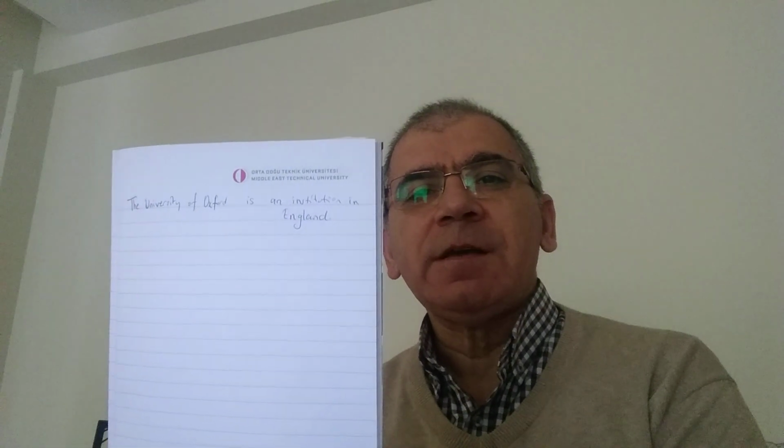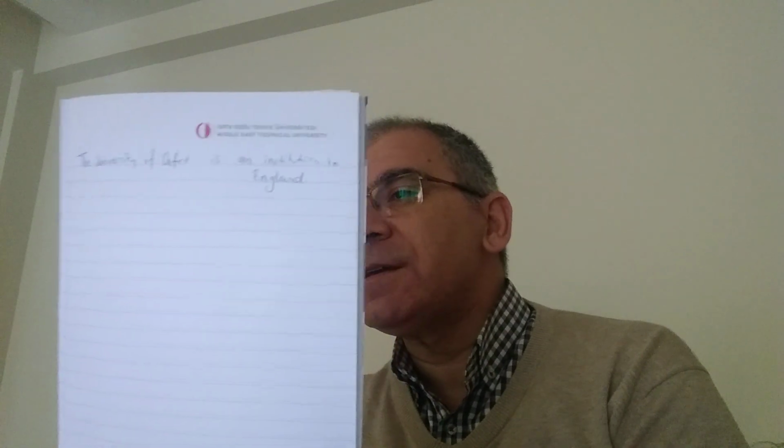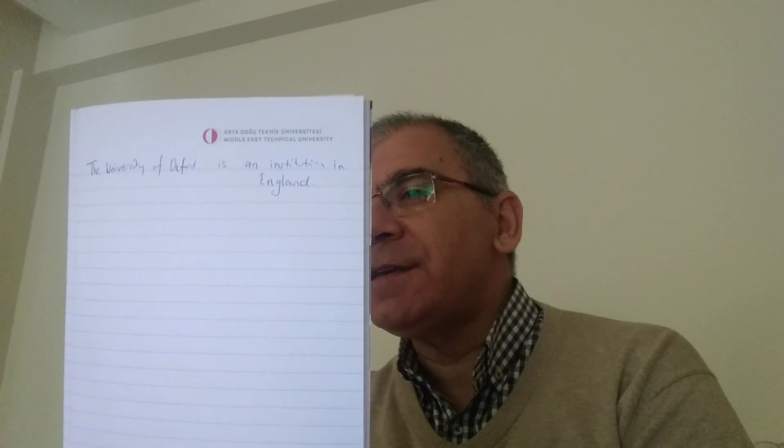The University of Oxford is an institution in England. Let's do this. It's simpler and easier than the previous ones. Simple and easy.